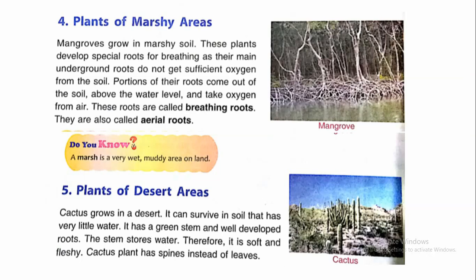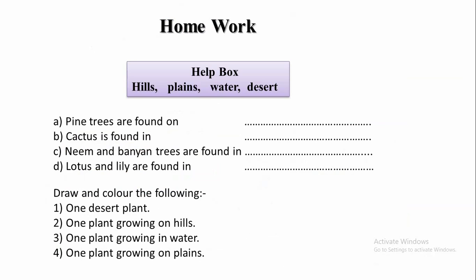So, children, now there is an assignment for you. You have to do it. There is a help box and from the help box you have to choose the correct answer. And second question is draw and color the following. First one is one desert plant. That means the plants that grow on